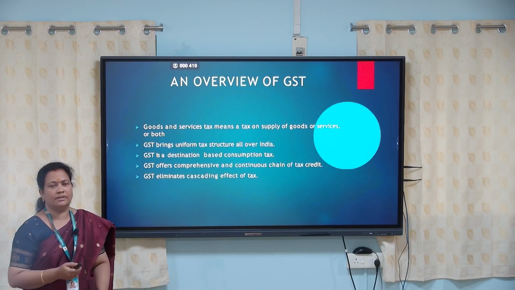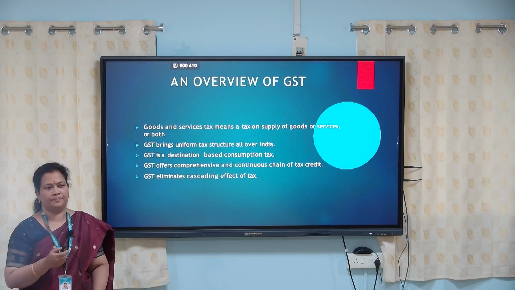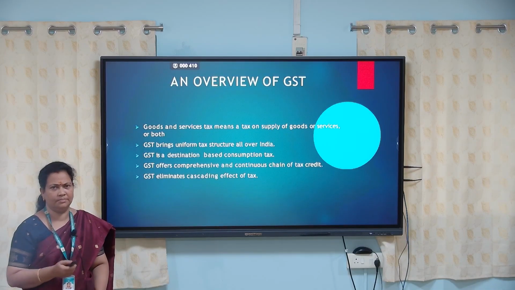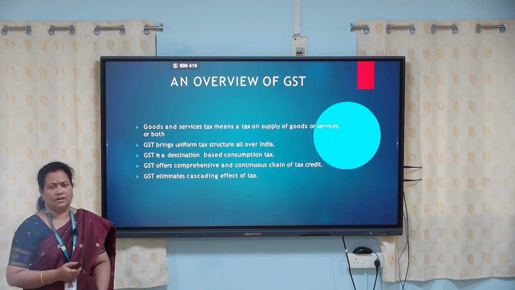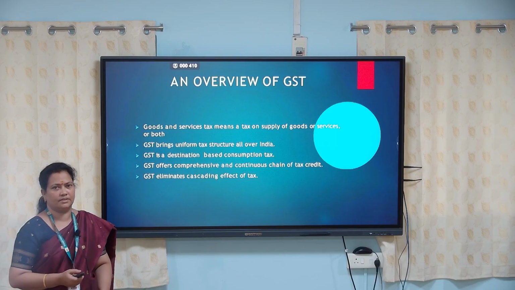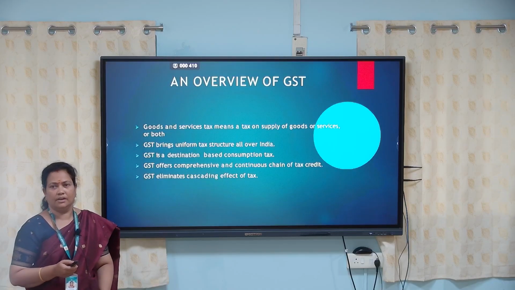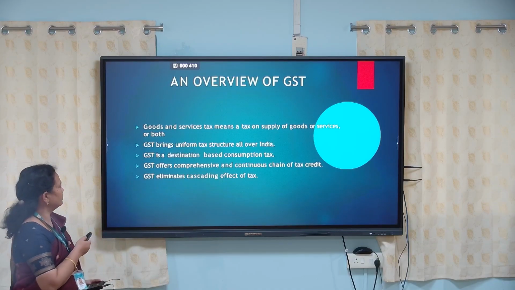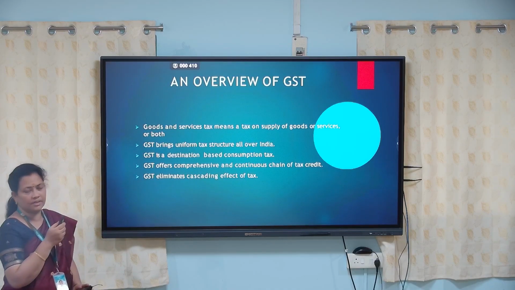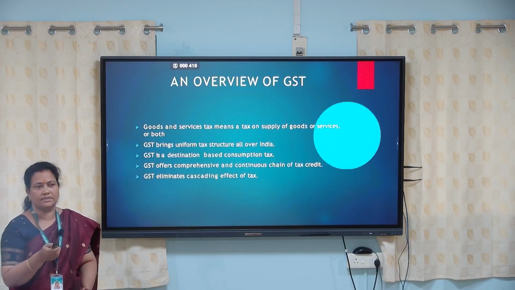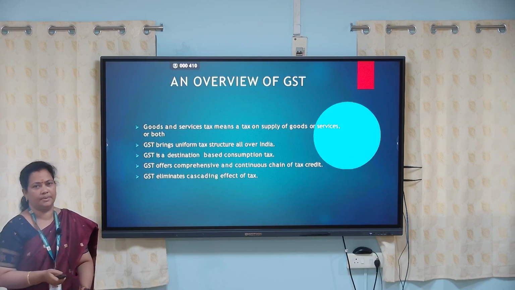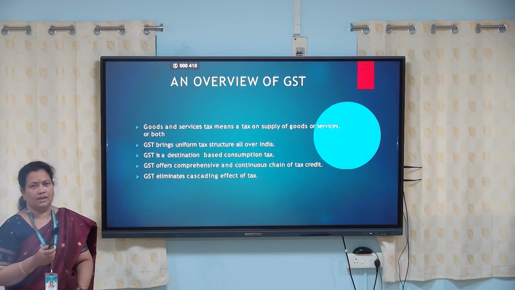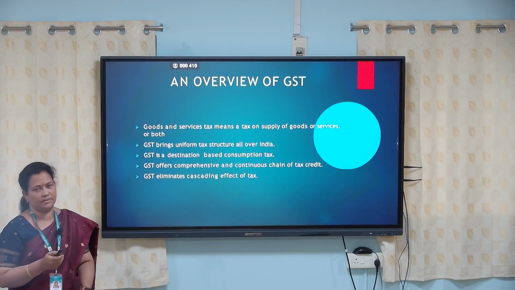And another important feature is the main thing for the implementation of GST is consumption based tax. The final destination point should be there, right? And another thing is goods and services tax means it is the tax on the supply of goods and services, or both of them, both goods as well as services.